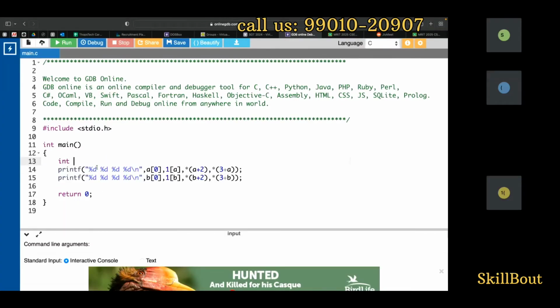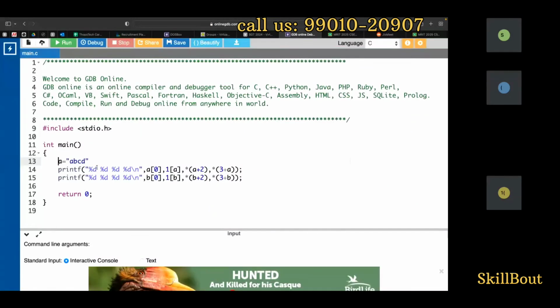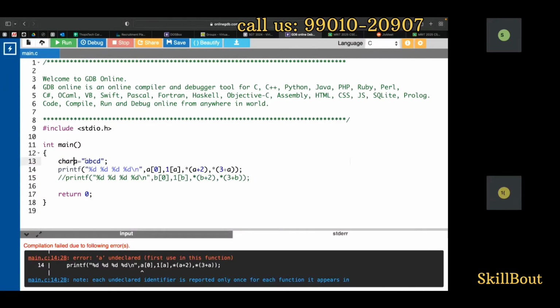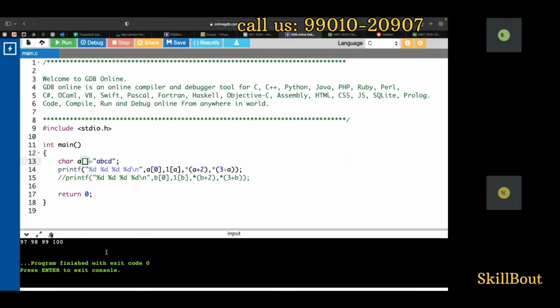I'll just write it as, sorry, no int. I'll write ABCD and give it to A, as a character. Now I'll come here and write the print. Since I don't have a B, I'll comment this out. We'll just miss out on the syntax. I'll write it like this and then run it. Is that okay, guys? I'm getting 97, 98, 99, 100.